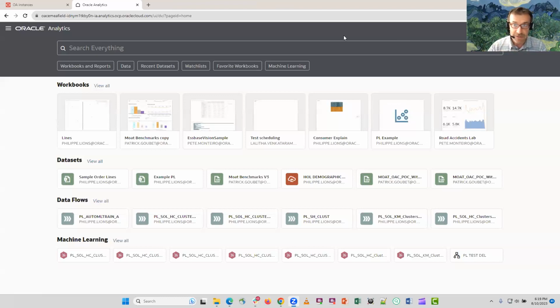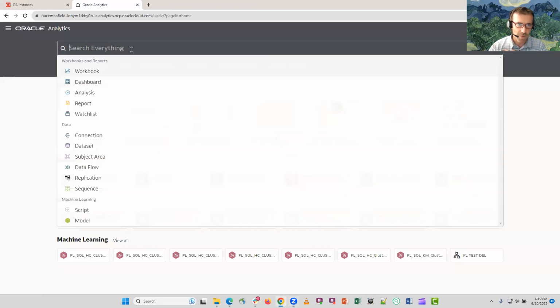One of them, which is indeed a new feature in the latest release, is synonyms. Synonyms is a capability to use different semantics when we query a data set. You probably are familiar with ASK.